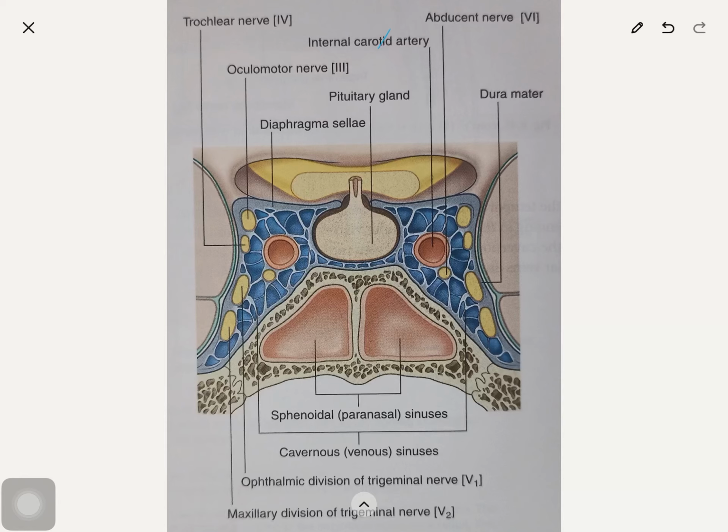Today's topic is the pituitary gland or the hypophysis cerebri. It's an important topic in the head and neck region. In the head and neck region, we have already covered the scalp, face, parotid gland, and in the cranial cavity, we have covered the dural folds, dural venous sinuses, and also the cavernous sinus. So this pituitary gland will complete the head and neck topics.